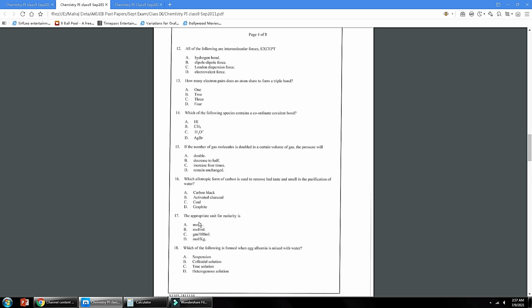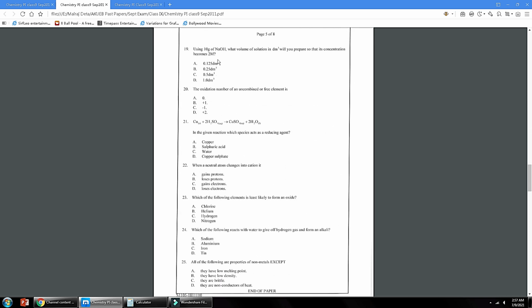Number 17, the appropriate unit for molarity is mole per liter or mole per decimeter cube. So option A is the correct answer. Number 18, which of the following is formed when egg albumin is mixed with water? It will be insoluble in water, so it will form a suspension.